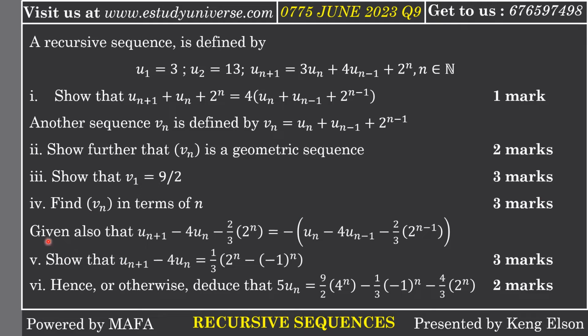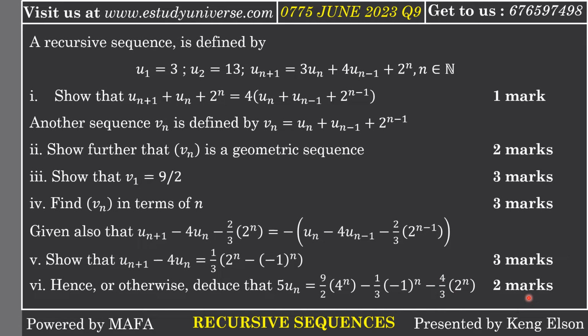Roman 4: find V(n) in terms of n, 3 marks. Now, given also that u(n+1) - 4u(n) - (2/3)·2^n = -[u(n) - 4u(n-1) - (2/3)·2^(n-1)], Roman 5: show that u(n+1) - 4u(n) = (1/3)[2^n - (-1)^n], 3 marks. And hence or otherwise deduce that 5u(n) = (9/2)·4^n - (1/3)(-1)^n - (4/3)·2^n, 2 marks.